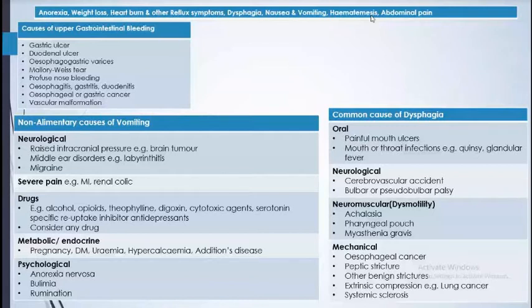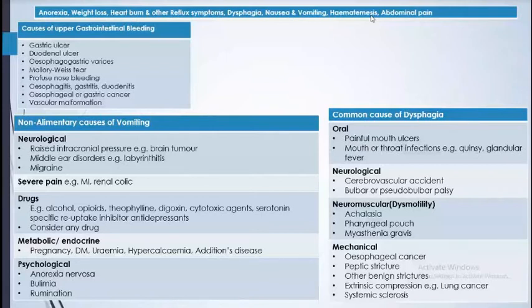And oesophagitis, gastritis, duodenitis, and oesophageal and gastric cancers also give hematemesis. And vascular malformation, definitely because of the malformation there is more chance of bleeding. And now the non-alimentary causes of vomiting. So vomiting may always be GI system related, but there are other causes of vomiting also.